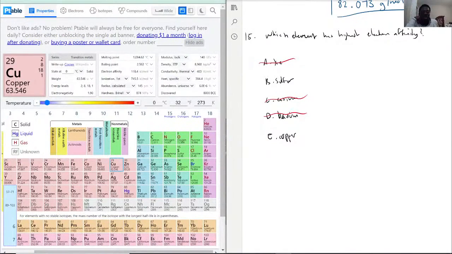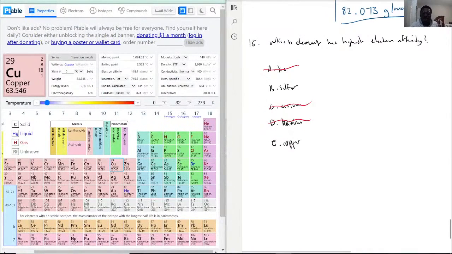And because of that, sulfur, as you can see here, is pretty far to the right of the periodic table. It also supports that, because it's in the 16th column, it most likely has 6 valence electrons. So it would definitely like to add another one, because it only needs 2 more to finish the octet rule. While copper, we don't know how many, but we can assume it's quite a bit. So sulfur is more prepared to take more electrons.